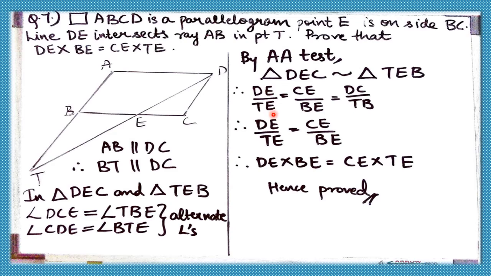So DE upon TE is equal to CE upon BE. And this part we don't need, so we just write this and then just multiply. DE into BE is equal to CE into TE, hence proved. Simple. So first when you see this, the first thing you should notice is how we are going to use similarity